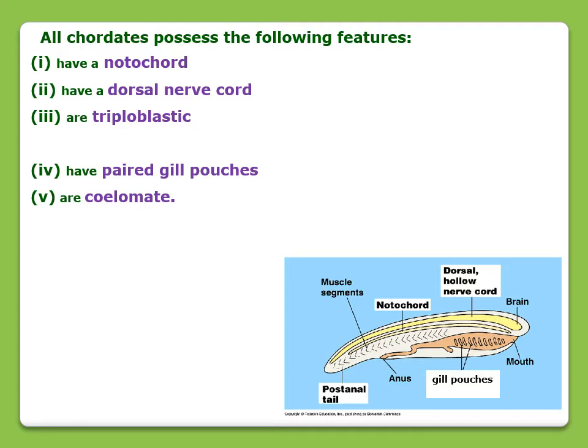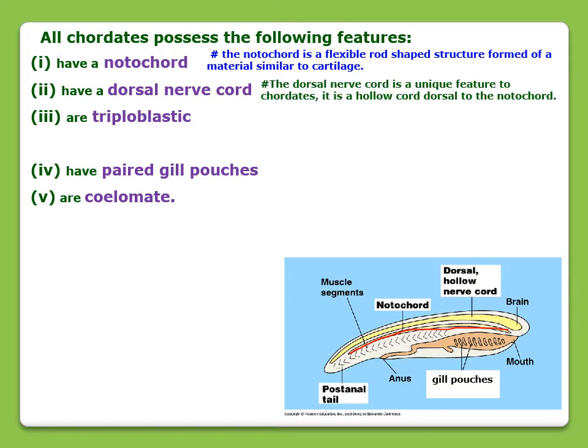Here are the characteristics of chordates. Chordates have a notochord. Notochord means a flexible rod that gives structure to the animal. Here in the picture you can see the notochord. Let me show you with the marker. This is the notochord, which is flexible and gives structure to the body.